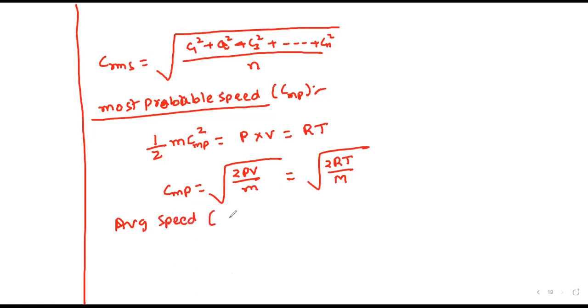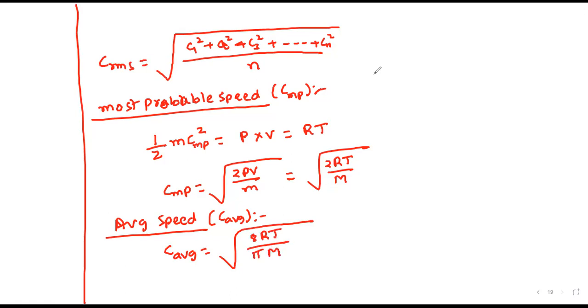And then next, the average speed. This average speed we find by using the Maxwell distribution of velocities. It is given as C average equal to under root 8RT by pi M.